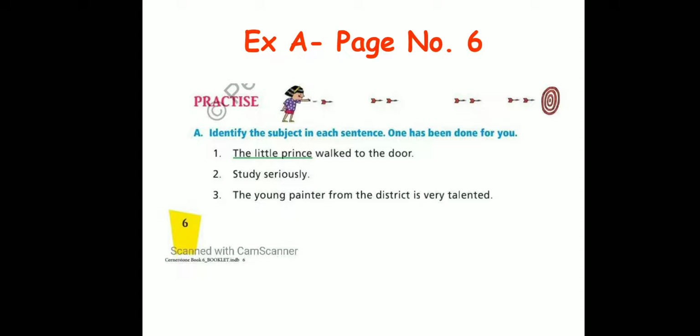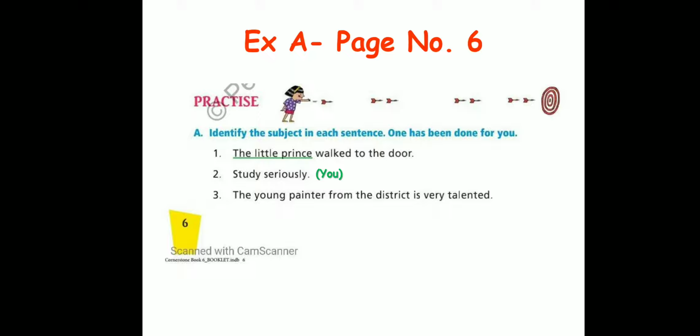And I told you that in imperative sentences, it is not necessary that the subject will be written in the sentence. In the sentence which is given in your book, you can see subject is not written, and whenever subject is not written, you have to understand by yourself that subject is going to be you. I had explained this to you in the first video, in the explanation video for imperative sentences. There is a different rule. If the subject is not written in the sentence, you have to understand by yourself that the subject is you and you will write it in a bracket just beside the sentence. So when you do your exercise in the book with the pen, you are going to write you in the same way as I have written over here in the slide.